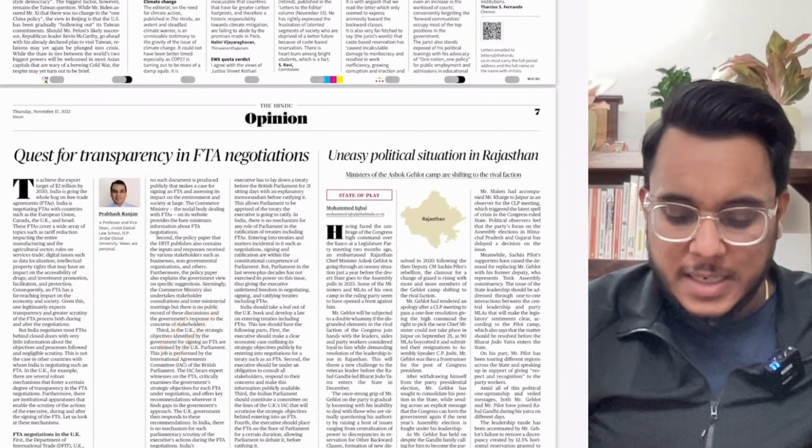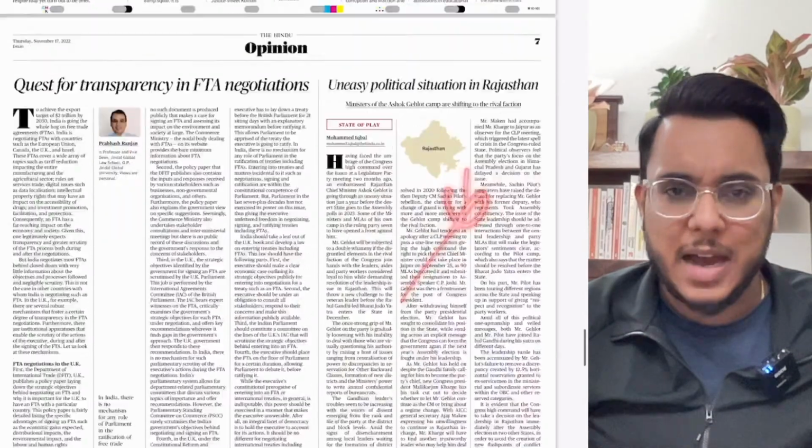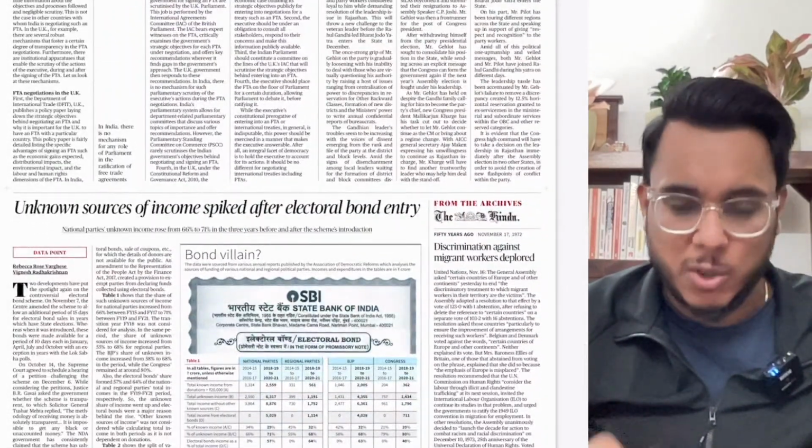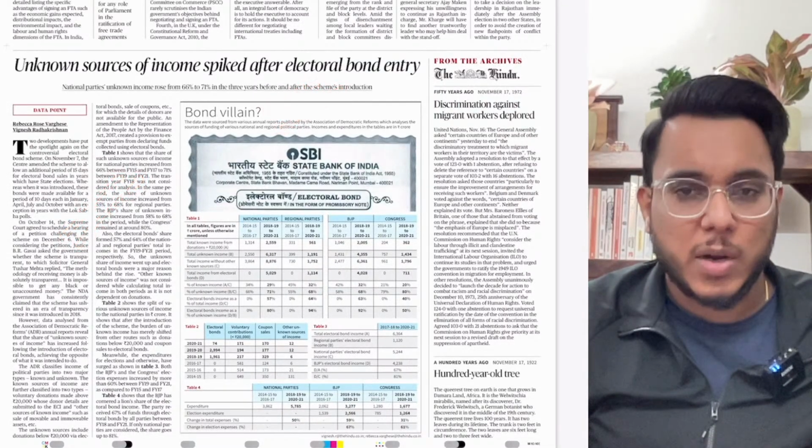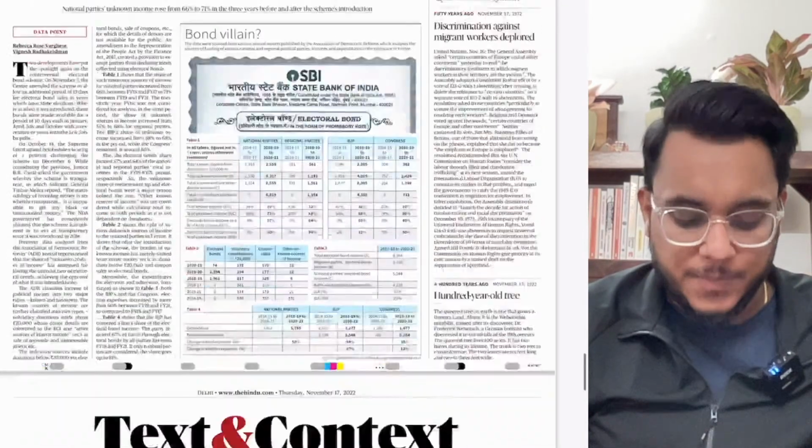We'll see that. Uneasy political situation in Rajasthan: the article doesn't contain much substance with respect to the exam. Unknown sources of income spike after the electoral bond entry. We'll see this article briefly. Then, moving on, who should pay for the climate damage? We'll see this particular article with respect to the exam.